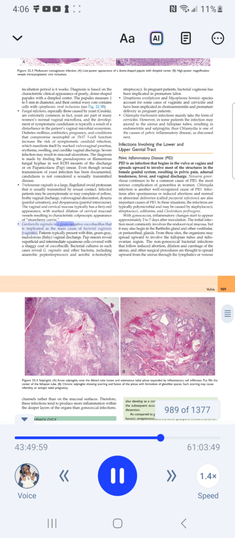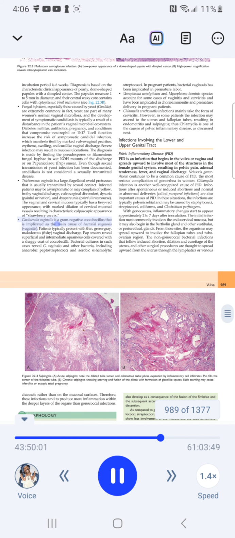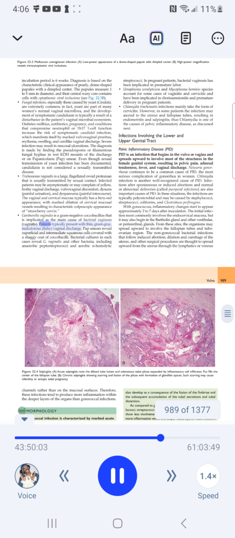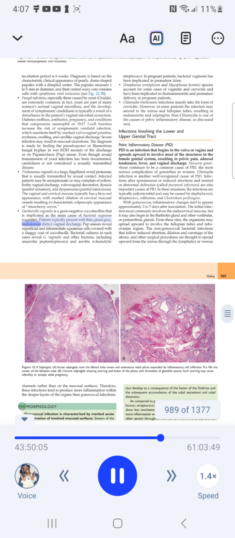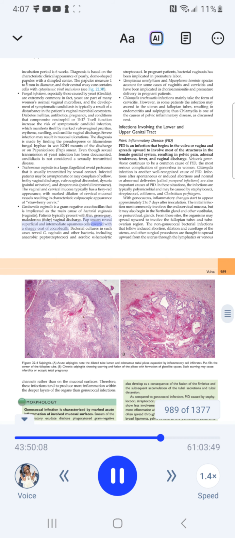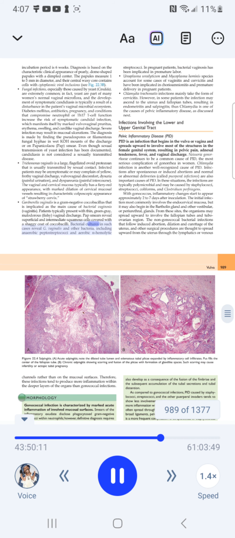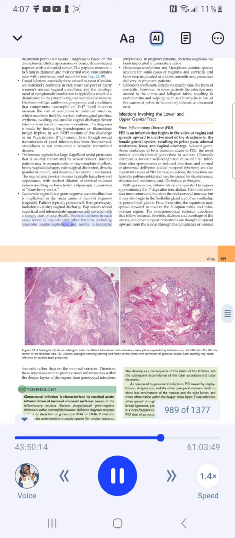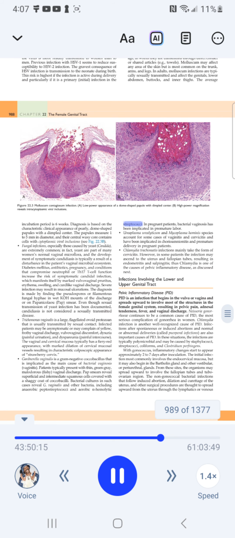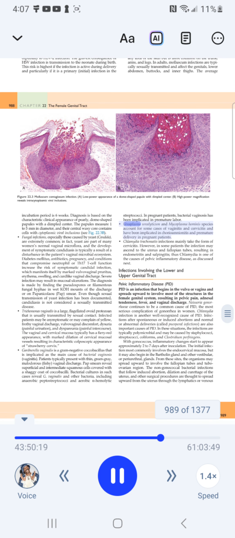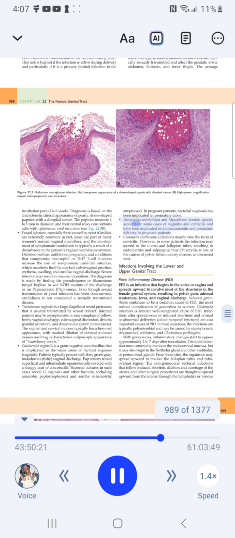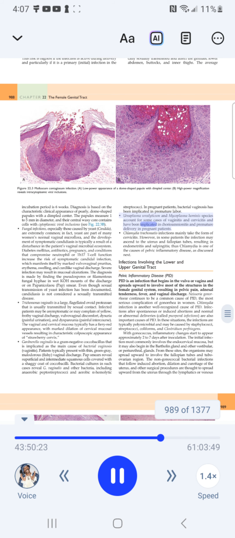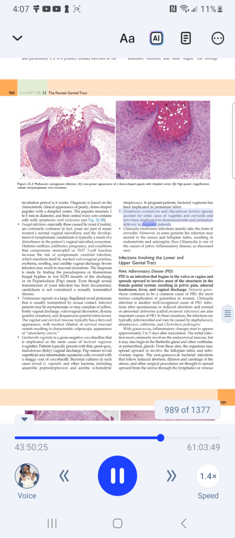Gardnerella vaginalis is a gram-negative coccobacillus that is implicated as the main cause of bacterial vaginosis, a form of vaginitis. Patients typically present with thin, green-gray, malodorous, fishy vaginal discharge. Pap smears reveal superficial and intermediate squamous cells covered with a shaggy coat of coccobacilli. Bacterial cultures in such cases reveal G. vaginalis and other bacteria, including anaerobic peptostreptococci and aerobic alpha-hemolytic streptococci. In pregnant patients, bacterial vaginosis has been implicated in premature labor. Ureaplasma urealyticum and Mycoplasma hominis species account for some cases of vaginitis and cervicitis and have been implicated in chorioamnionitis and premature delivery in pregnant patients.